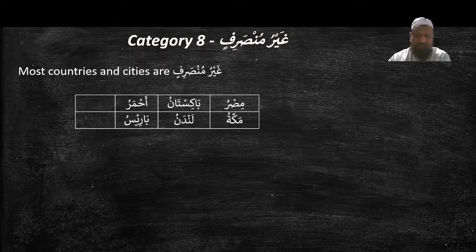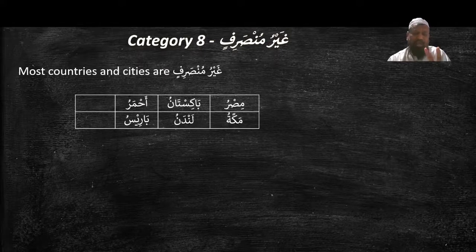I made a mistake here. These are countries' names and cities' names: Makkatu, Londonu, Parisu. So these are the 8 categories. Any ism that falls under these categories is غير منصرف.